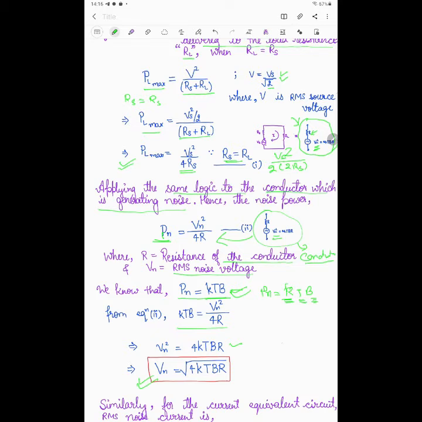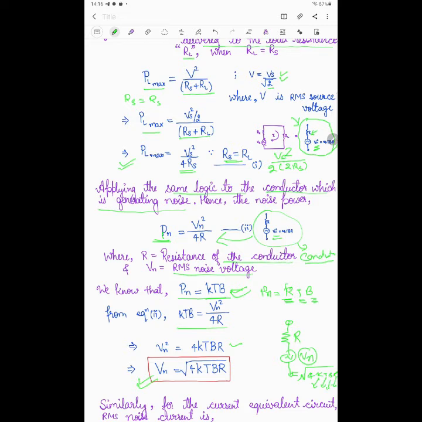If any conductor has resistance R, the thermal noise voltage Vn will be equal to square root of 4KTBR, where K is the Boltzmann constant, T is the temperature in Kelvin, B is the bandwidth, R is the resistance of the conductor.